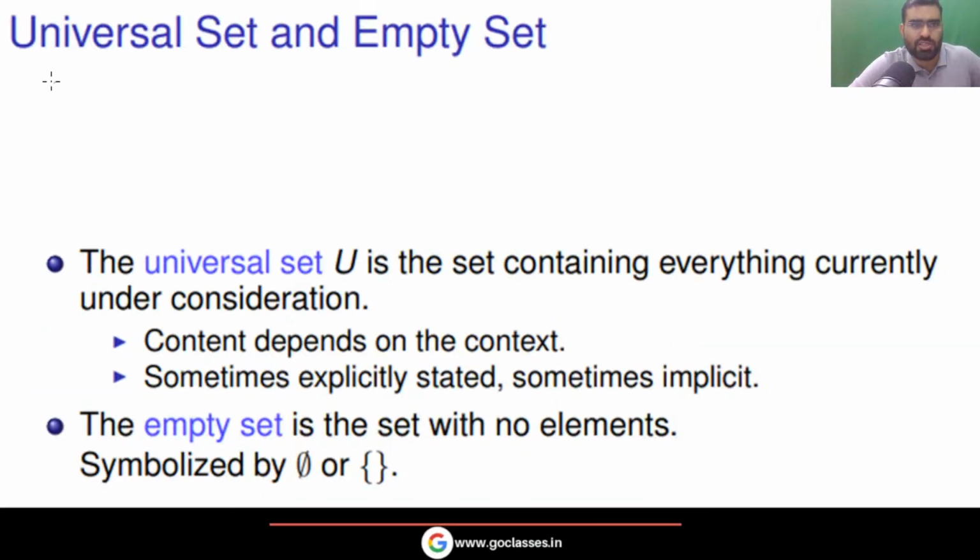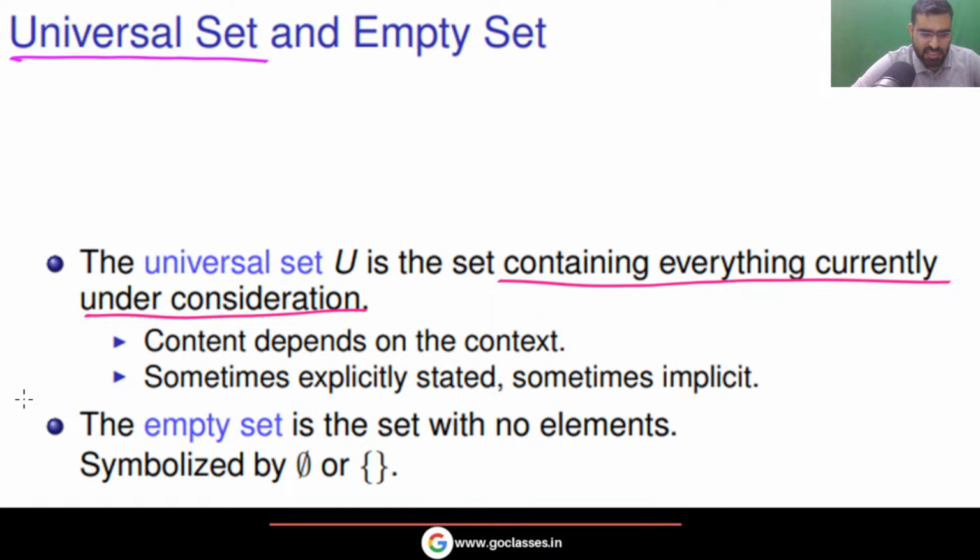Let me tell you what a universal set is. The name itself is telling you universal. Universal set contains everything that is under consideration. Every element that you consider belongs to the universal set. Of course, it will depend on the context.